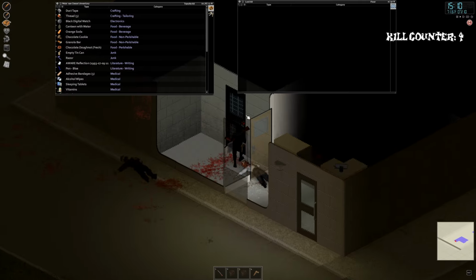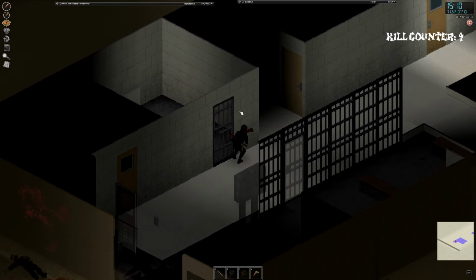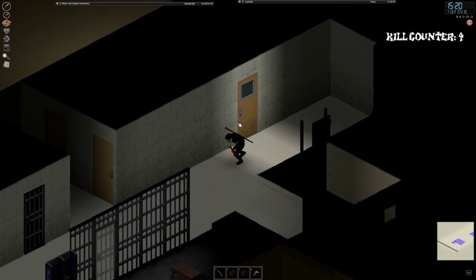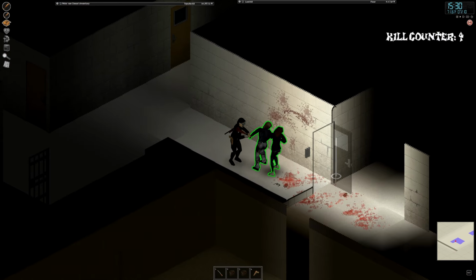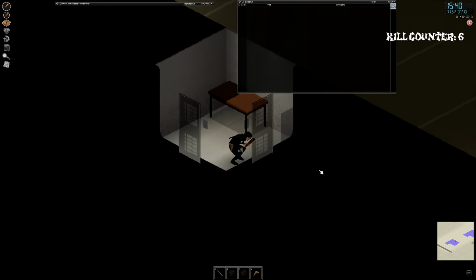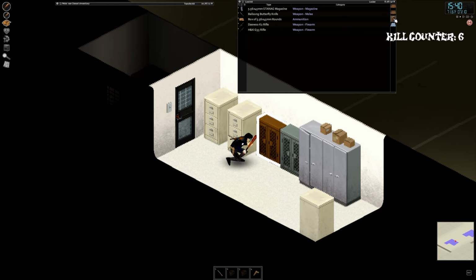guy had a key to the rest of the station, which meant that I wouldn't have to find someone else that already had a key. Basically sped up the process so that I can get to the locked armory on the other side of the building. Got a couple more kills here. Got those doors open and started looting.